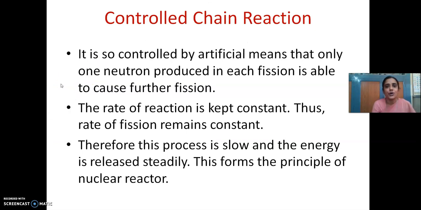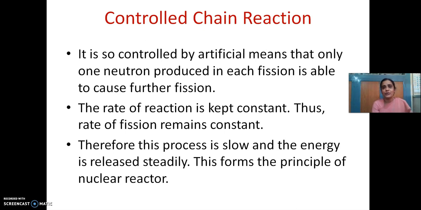Now we will see what is controllable chain reaction. A controllable chain reaction is controlled in an artificial manner. For example, in an uncontrollable chain reaction, the 3 neutrons become 9 neutrons, which become 27 neutrons. But in a controllable chain reaction, it is controlled in an artificial manner so that only 1 neutron among the 3 neutrons produced goes and collides with a neighboring nucleus. The other 2 neutrons are muted.